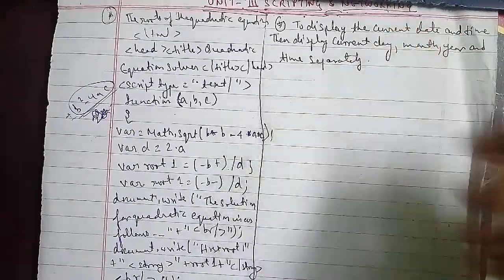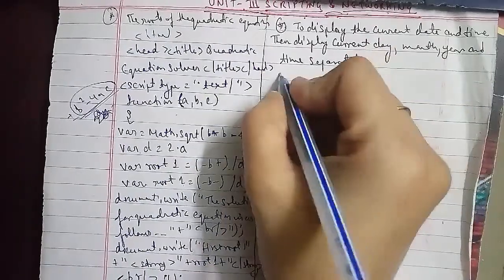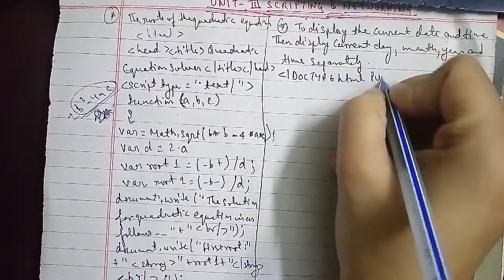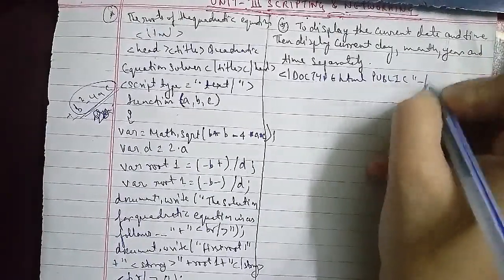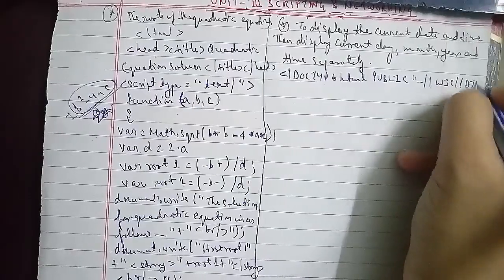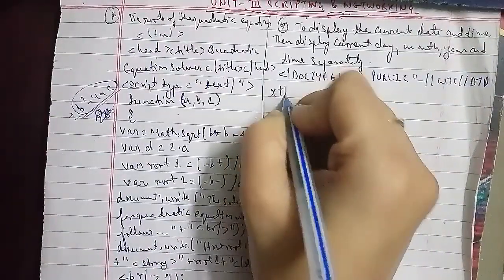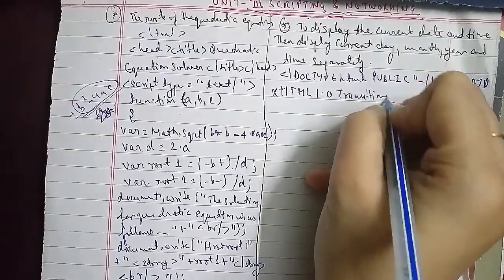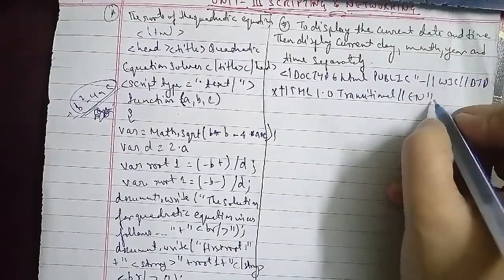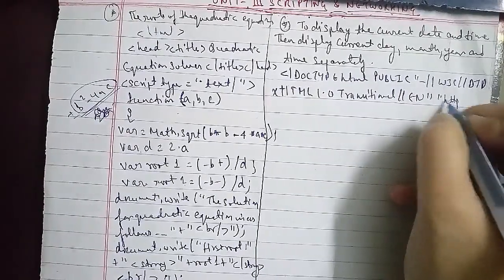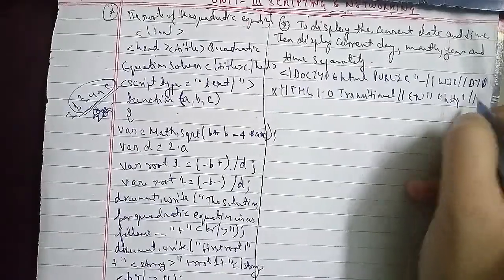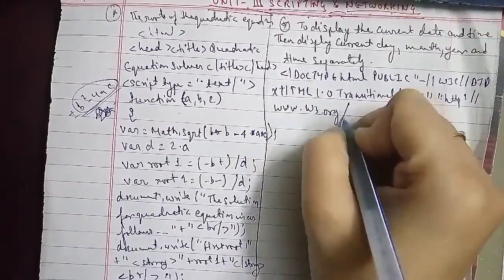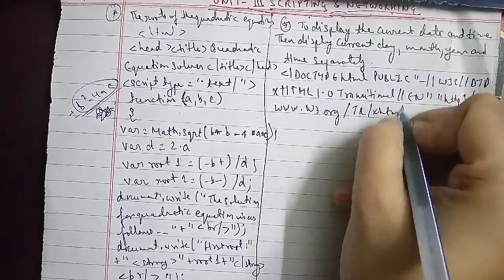After that we will have an HTTP, www.w3.org/tr/xhtml1/dtd and then inverted comma and then close the tag here. Now for the HTML xmlns, I think in all the classes we have done, we have started with the same, I think by now you must have remembered it. http www.w3.org/1999/xhtml.